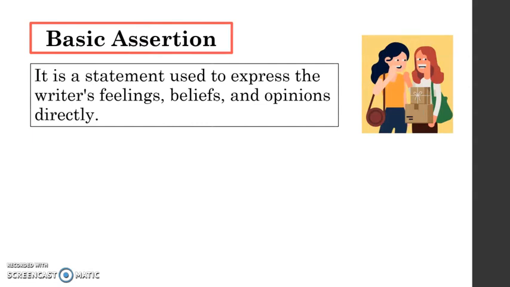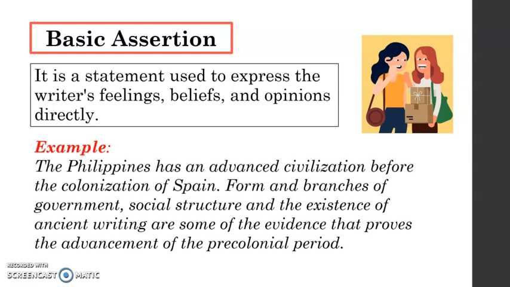Okay, the first one is basic assertion. This type of assertion is usually used in writing formal papers like thesis and dissertation. It is a statement used to express the writer's feelings, beliefs, and opinions directly. So let's have an example. The Philippines had an advanced civilization before the colonization of Spain. Form and branches of government, social structure, and the existence of ancient writing are some of the evidence that proves the advancement of the pre-colonial period.